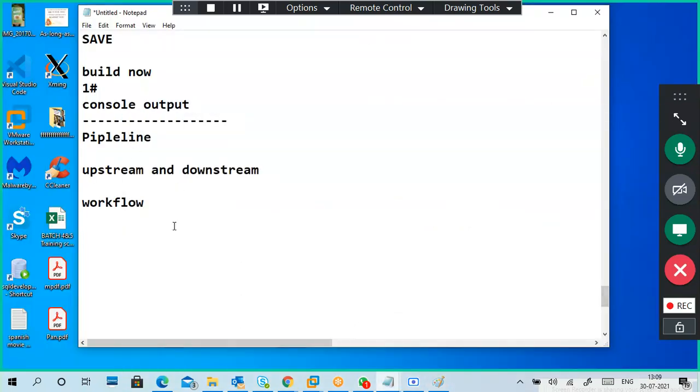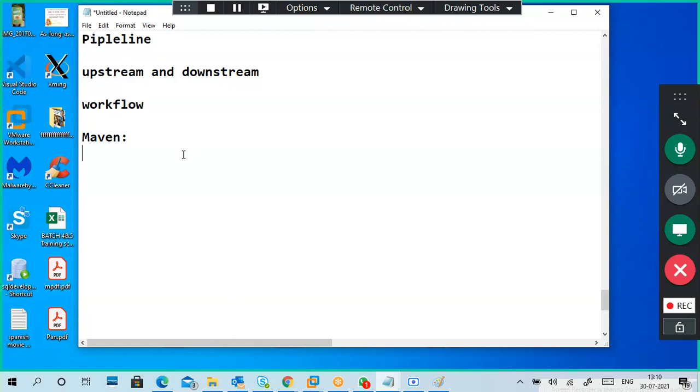So next one is Maven. First I will show Maven. Maven is a build tool. It is an important build and test tool.